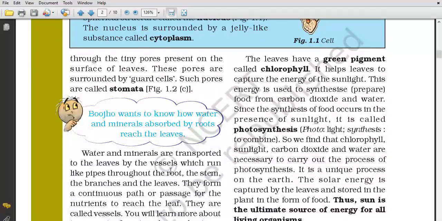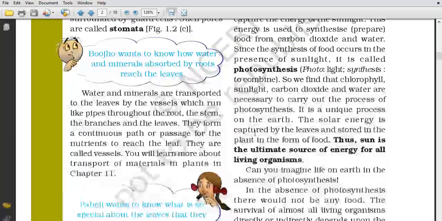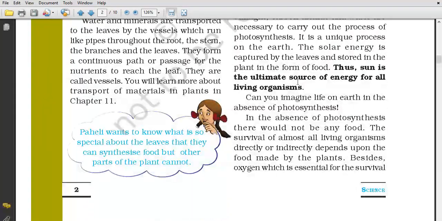The leaves have a green pigment called chlorophyll. What is the use of chlorophyll? It helps leaves to capture the energy of the sunlight. What is the ultimate source of energy? The sun is the ultimate source of energy.